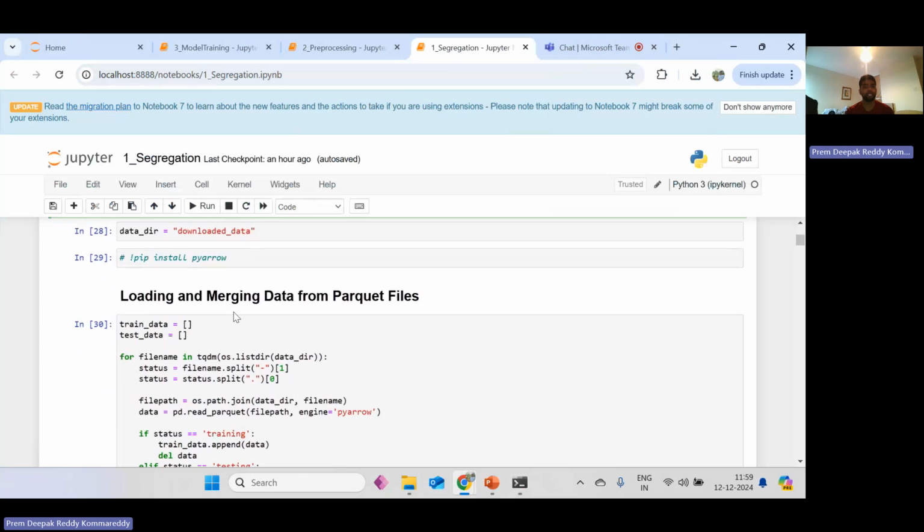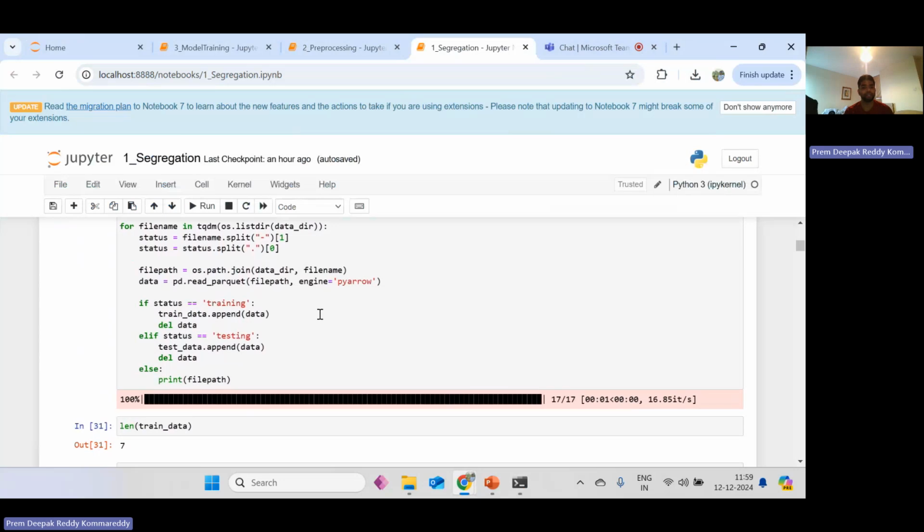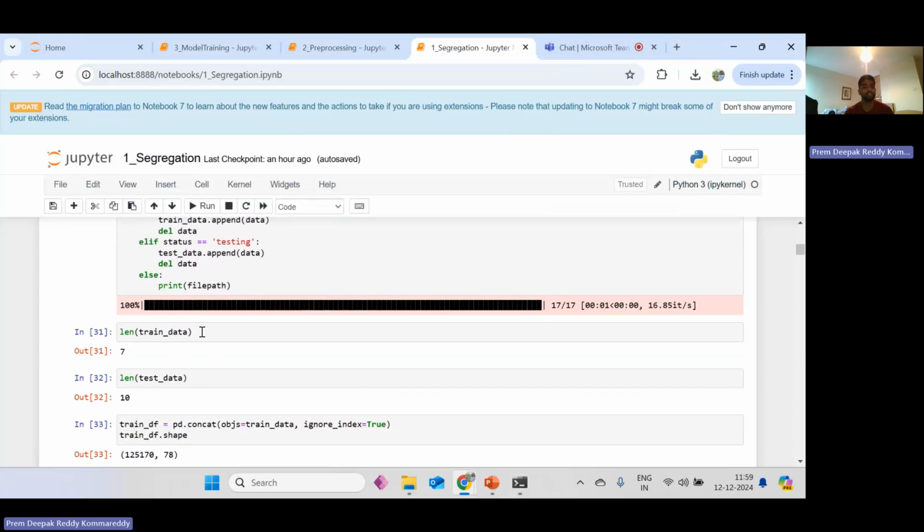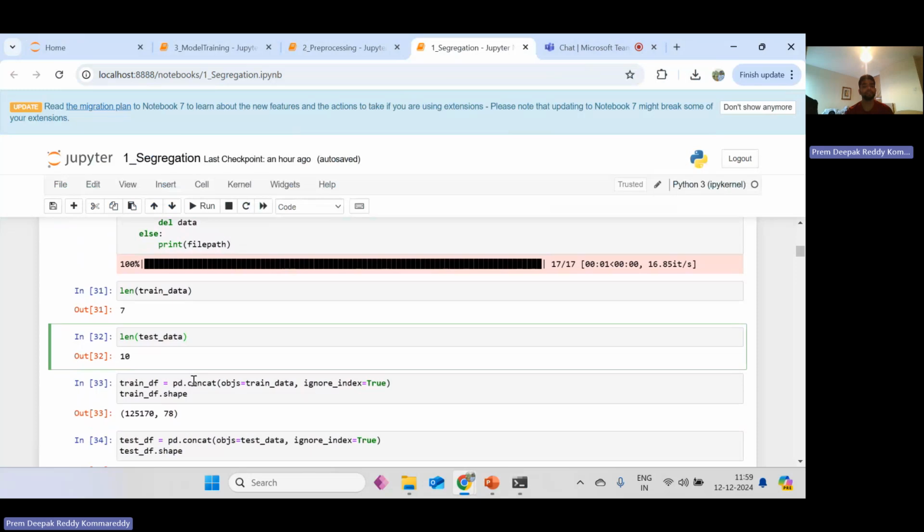In the next step, we are loading and merging the data. I am loading all the files, and as we can see here, we can train the data. It is shown in a progress bar, as we can see, 17 out of 17 records. And this is the training data. As we can see, the length of the training data is 7 files, and the length of the test data is 10 files.